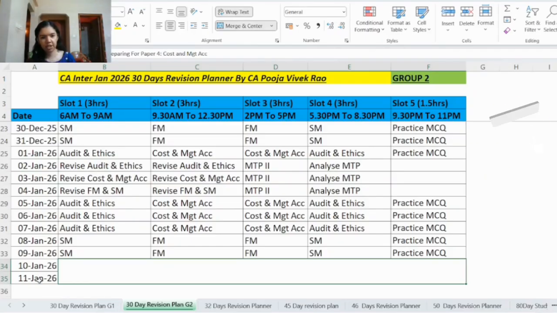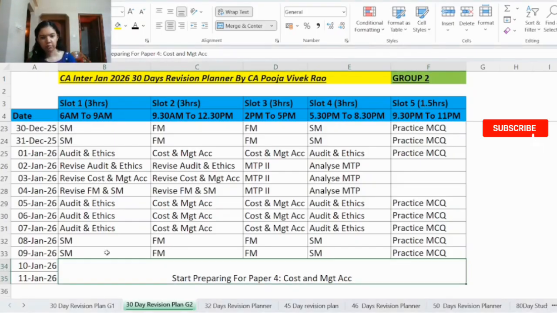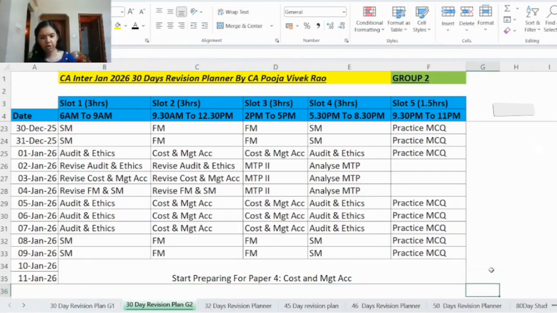So the group 2 subjects start from 12th of January. The last 2 days we'll keep for preparing for paper number 4, that is cost and management accounting. It is better to revise paper 4 in the last 2 days because if we have more time for this last paper, we'll be fully confident and we won't be anxious for the first exam.